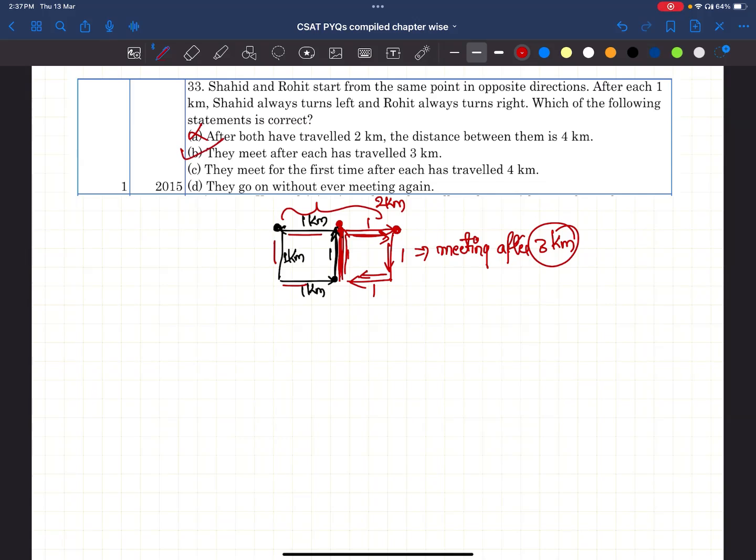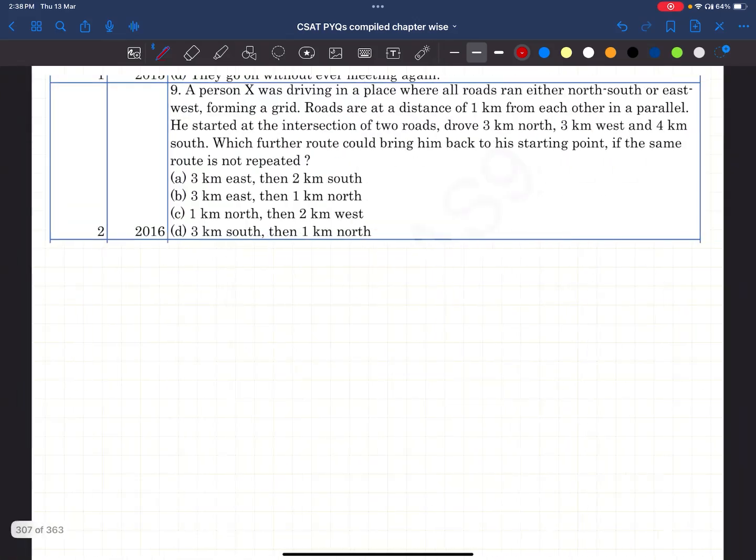Now see, they meet for the first time after each has traveled 3 kilometers. Not 4 kilometers. Already they traveled 1 kilometer together, and then next they are meeting after 3 kilometers. So this can't be the statement that they go on without ever meeting again. This is also wrong. Answer is B. Let's do the next question.